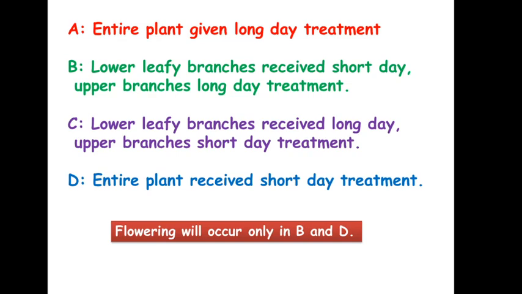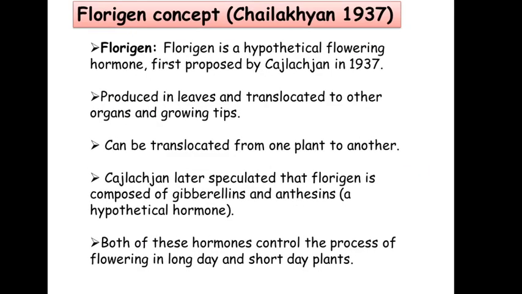Now why? If you could not understand, you can again, like the last video, comment on the comment box, or you can ask me in the Google Classroom. Okay, so the flowering will take place in group B and group D, which proves that wherever the leaves were exposed to a short day photoperiod, the plants were able to produce flower, right? So this means leaves are the organ of perception of the photoperiodic stimulus.